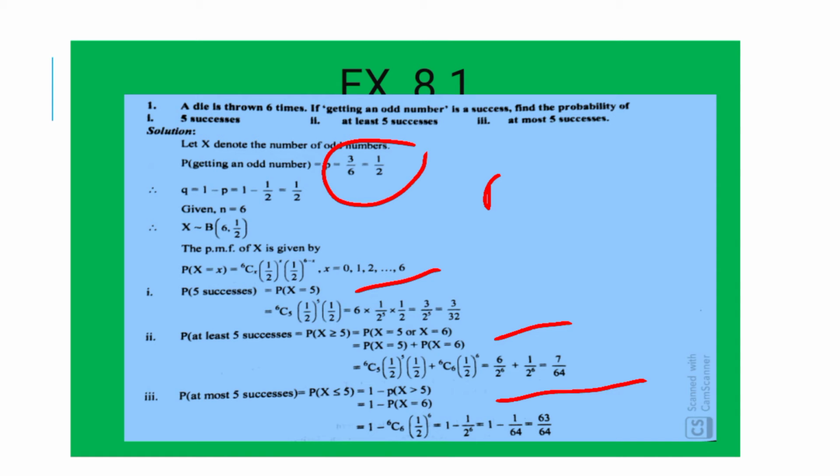Third, the probability of at most 5 successes.